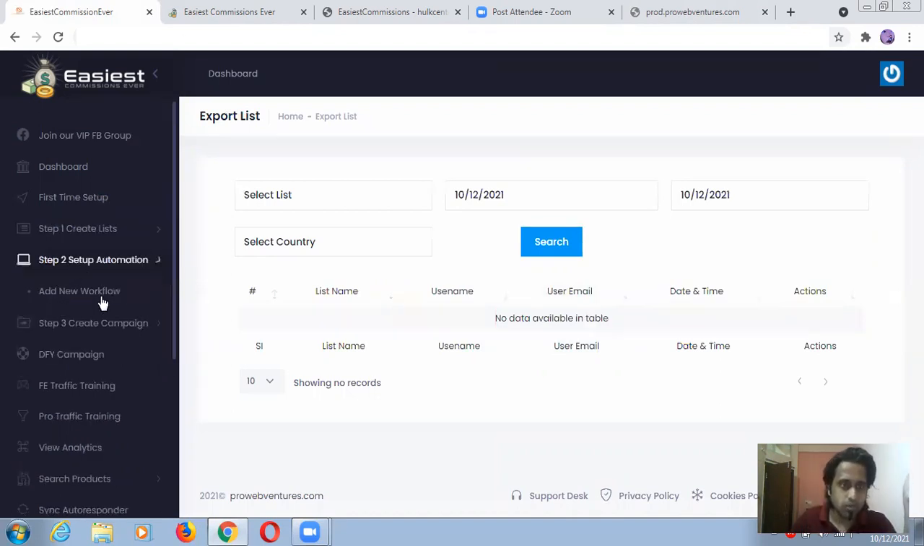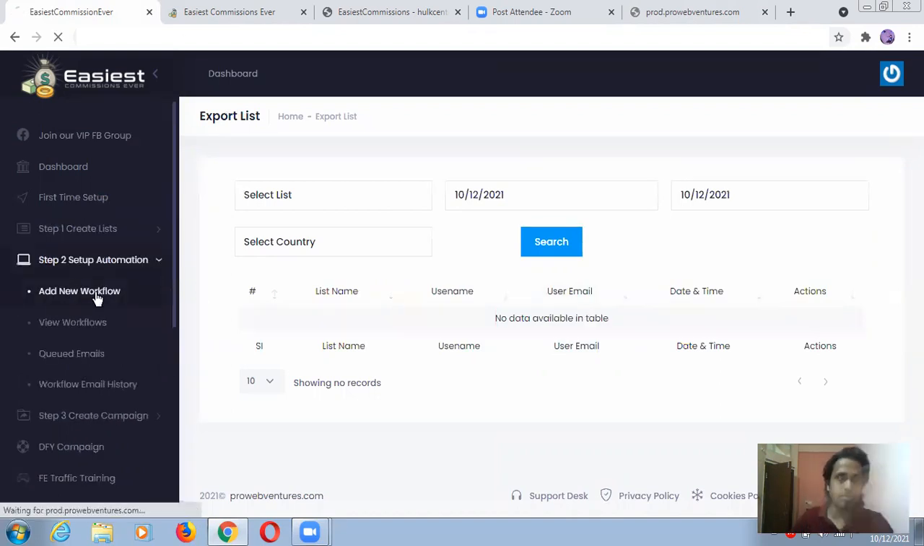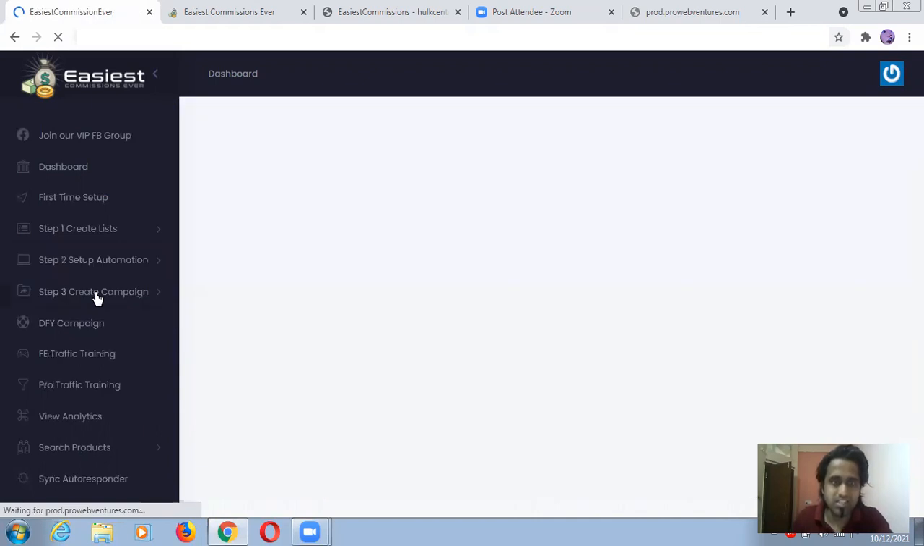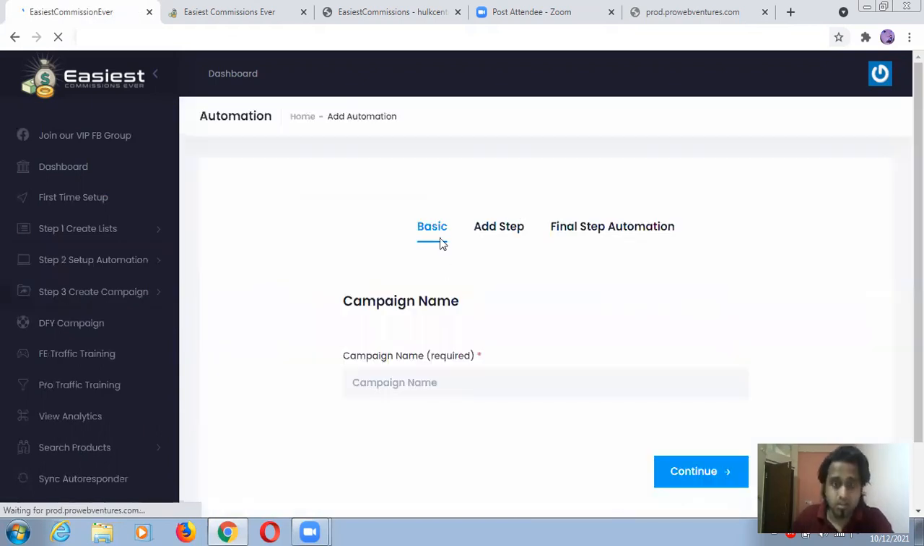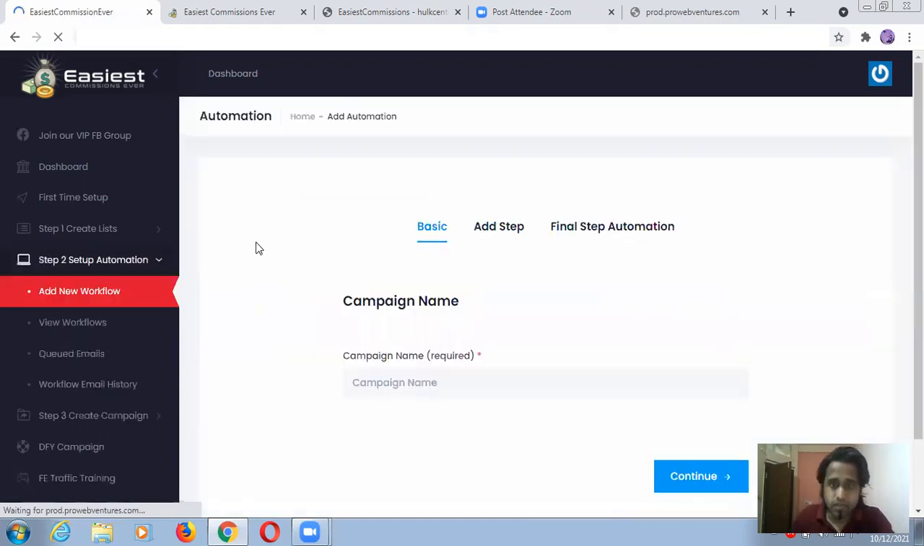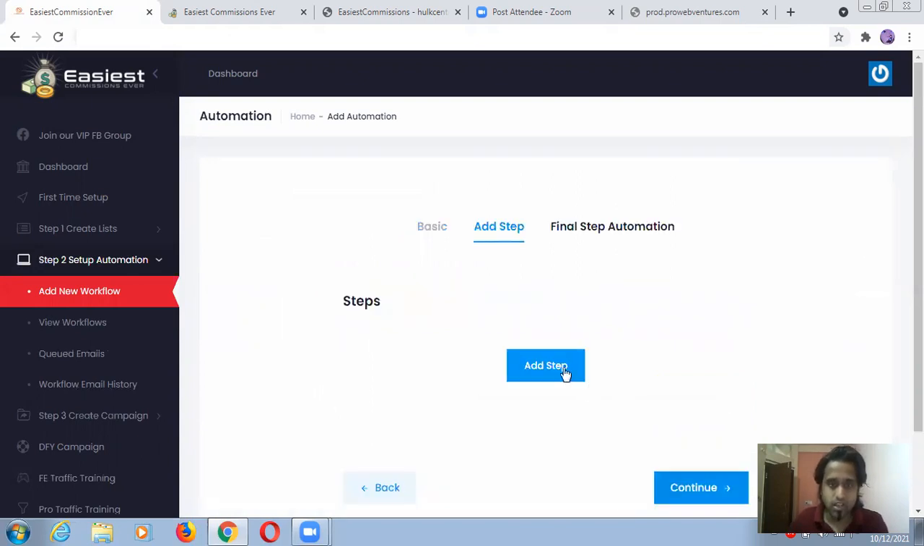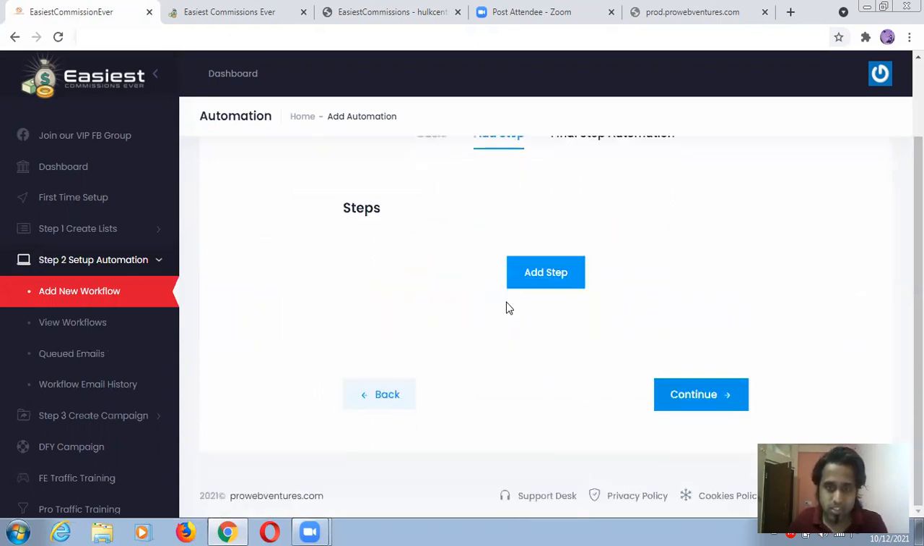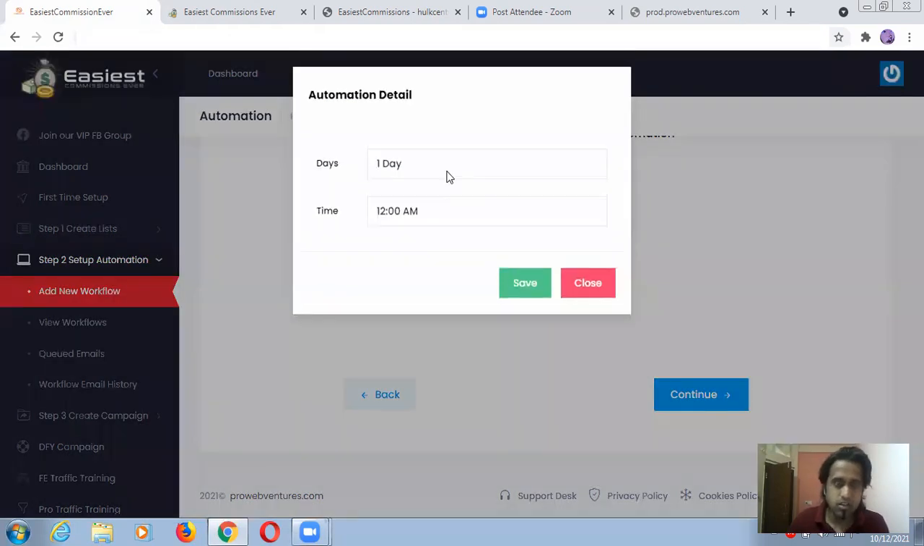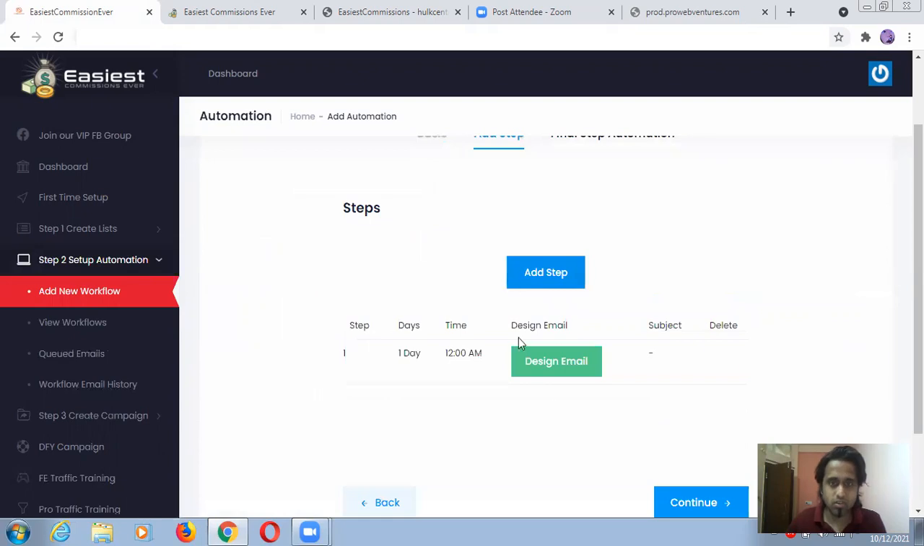So, setup automation, add new workflow. Let me show you what is inside this. Basic, add step, final step. Campaign name is required, okay, luxury items. I'm just continuing this one. Add step. Let me click on this button. Day one is okay. Time 12 a.m. is okay. I'm okay with all these things.